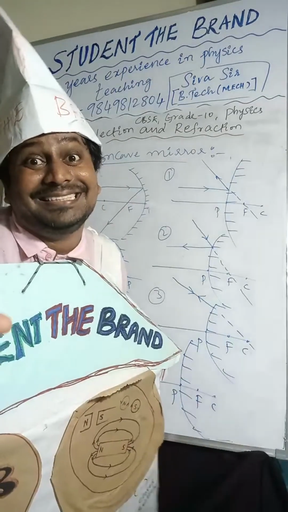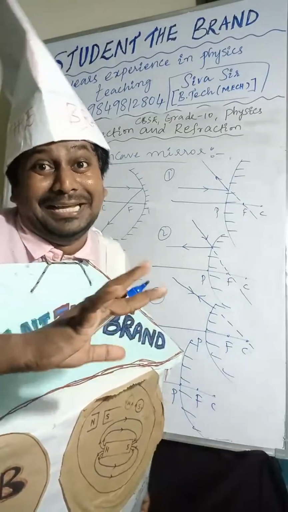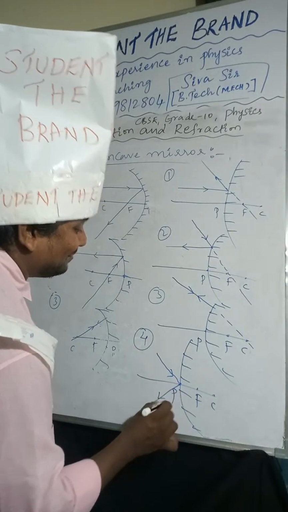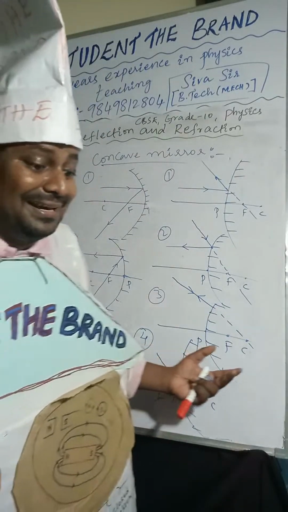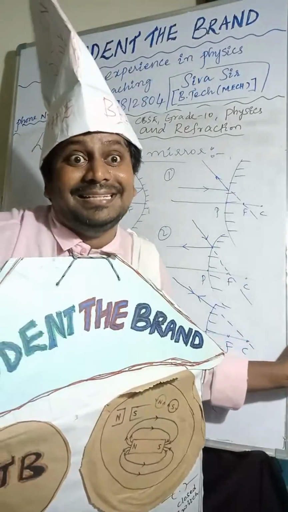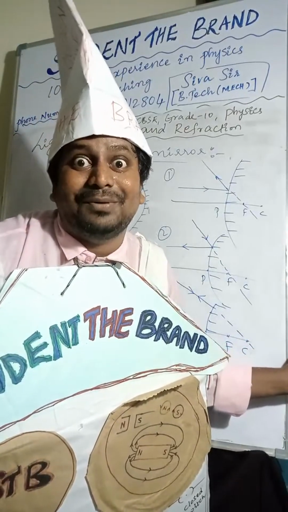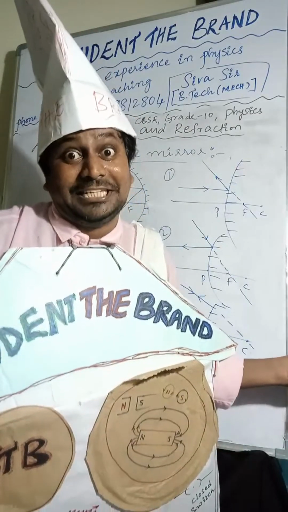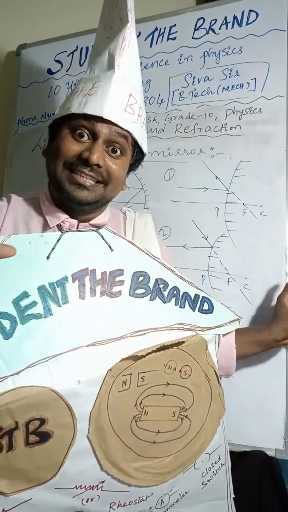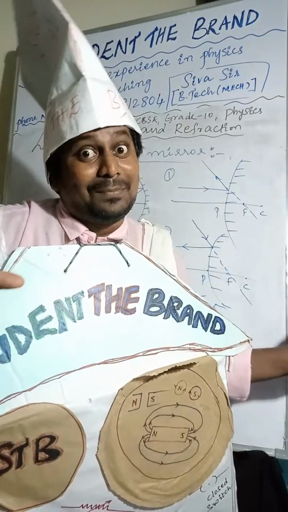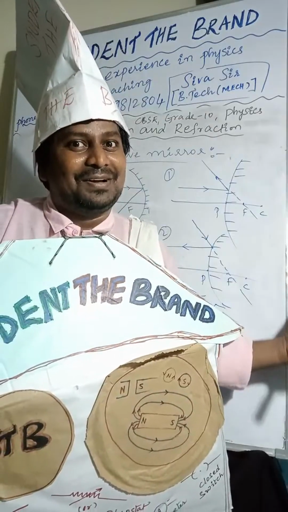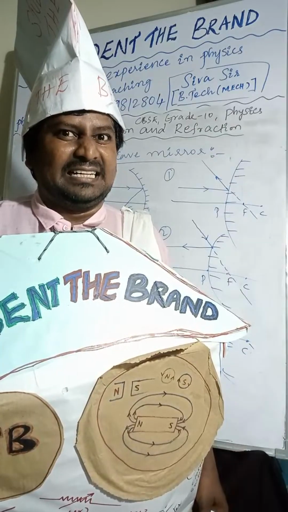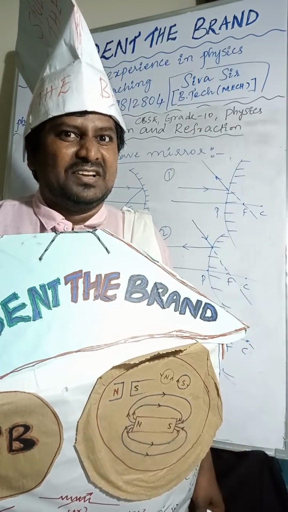When the light is incident at the pole, it reflects back, like a reflection. These are the ray rules of concave mirror and convex mirror.